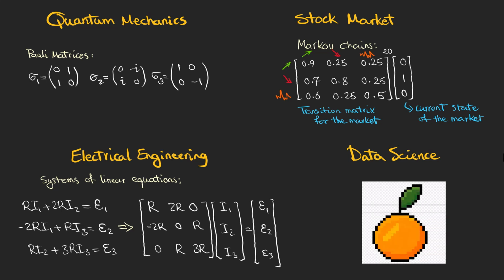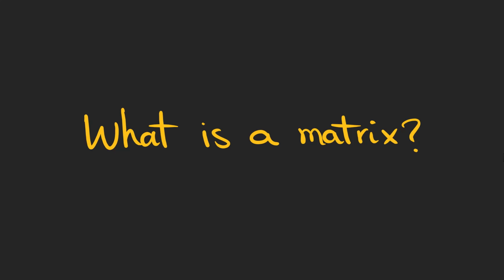And also in data science, and more specifically in image processing, an image can be seen as a matrix. Each pixel is associated with a number showing how bright or dark the pixel is, or we can even use some other numbers as elements that represent the color codes. So the question you might ask here is, what is a matrix?